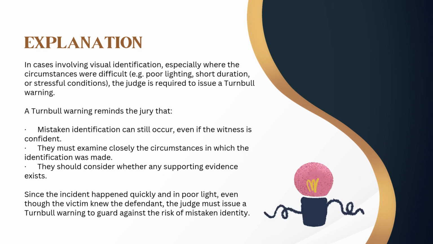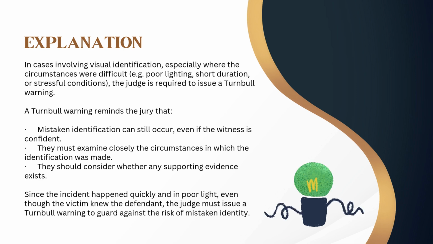A Turnbull warning reminds the jury that mistaken identification can still occur, even if the witness is competent. They must examine closely the circumstances in which the identification was made. They should consider whether any supporting evidence exists. Since the incident happened quickly and in poor light, even though the victim knew the defendant, the judge must issue a Turnbull warning to guard against the risk of mistaken identity.